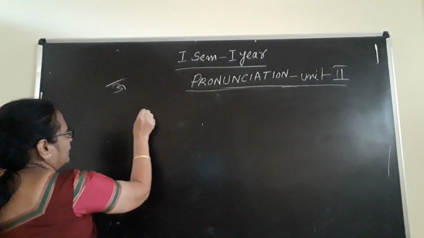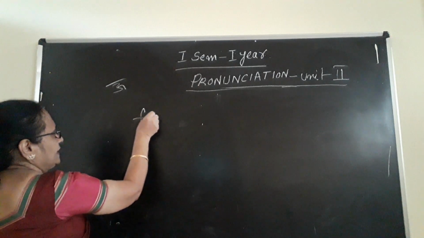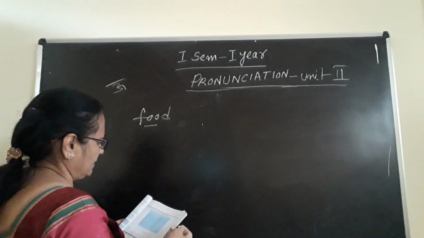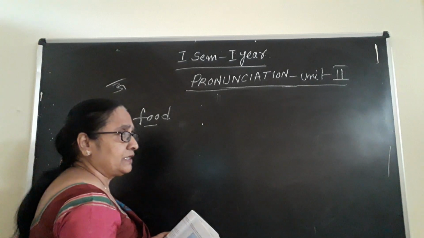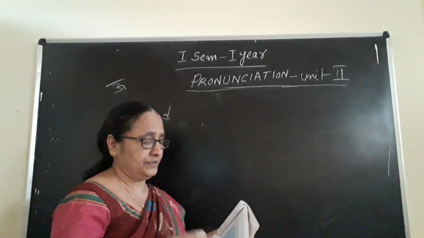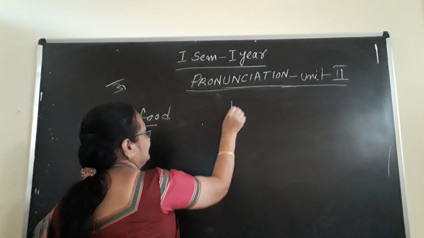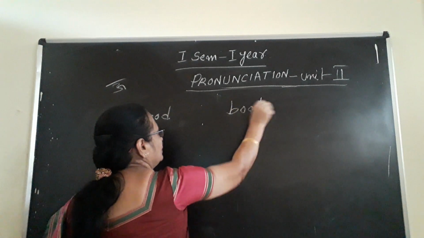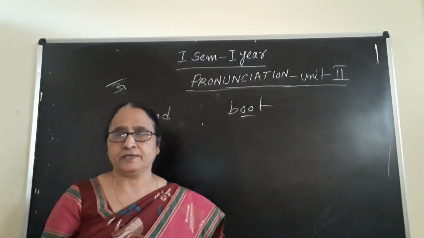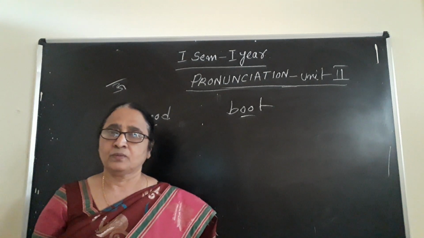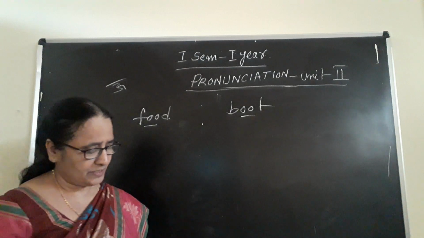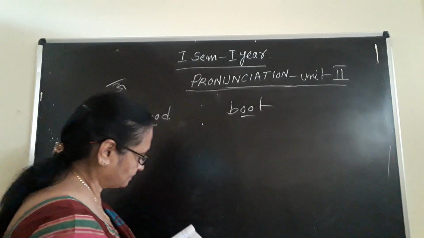Food. I told you it is not food, it is food. Two O's are there, but you have to pronounce it as food, not food. Food means here good. Two O's, but here you are prolonging it, extension of the O. Food, it is good, like that. Did you understand? So that one is a correct one.